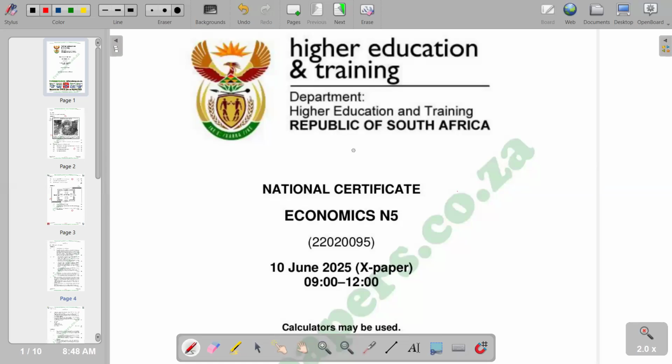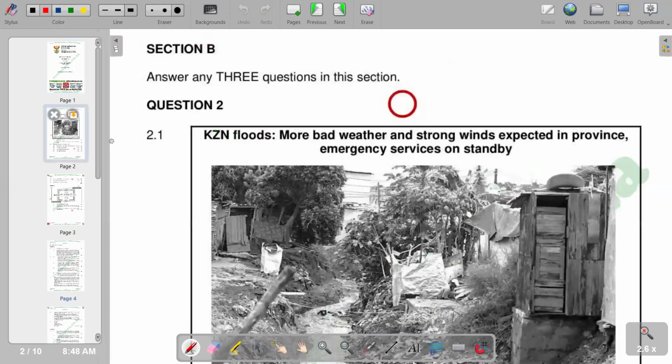In this video, I want to look at the question paper of June 2025. So we are going to look at question two. Question two, we're given a picture of the KZN floods. So you just need to go through the picture.